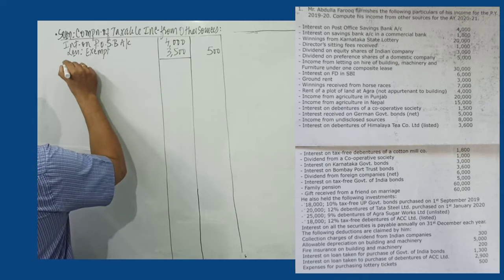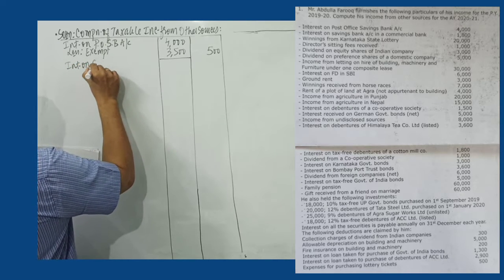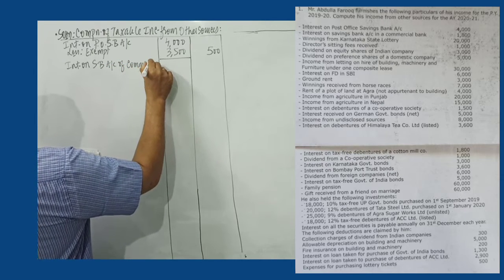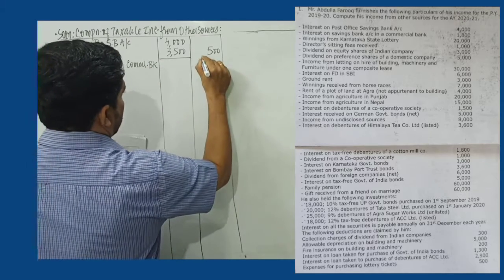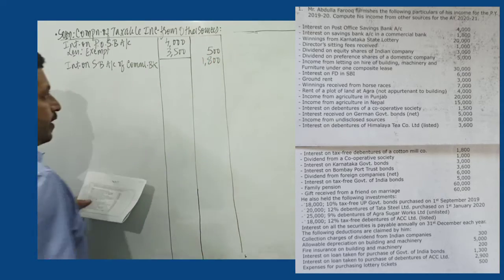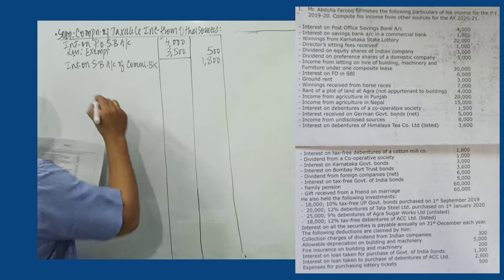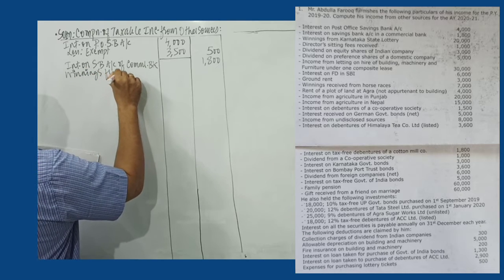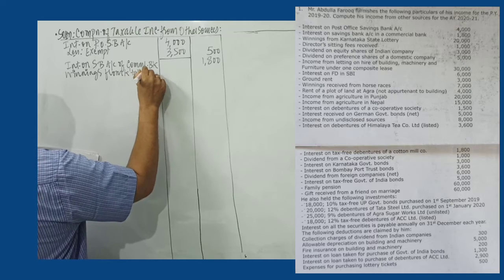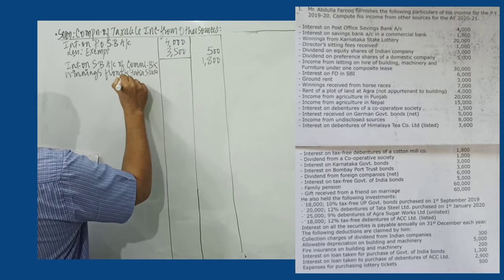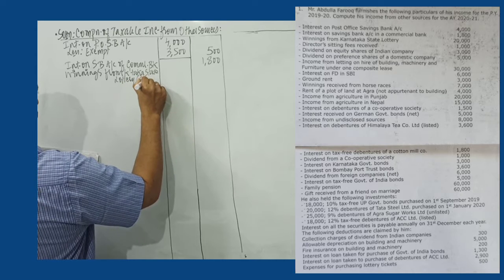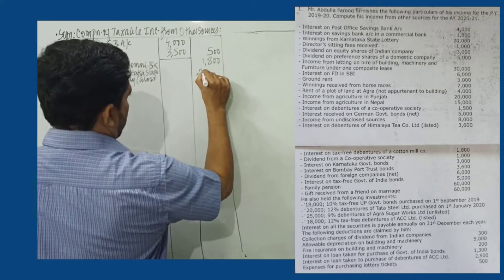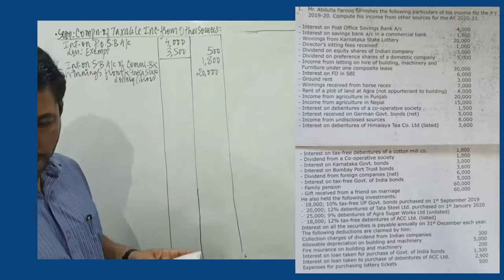Next we have interest on savings bank account of a commercial bank. This is fully taxable. So I record 1,800 in the amount column. Next we have winnings from Karnataka State Lottery. Now it's very clearly given that it's a gross amount. So I record gross, it's already gross, so we don't have to gross it. Amount is 20,000. So I record 20,000 in the amount column.